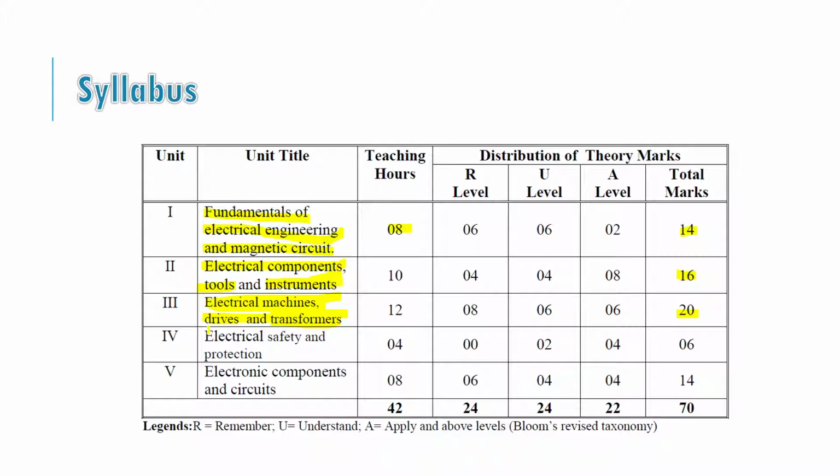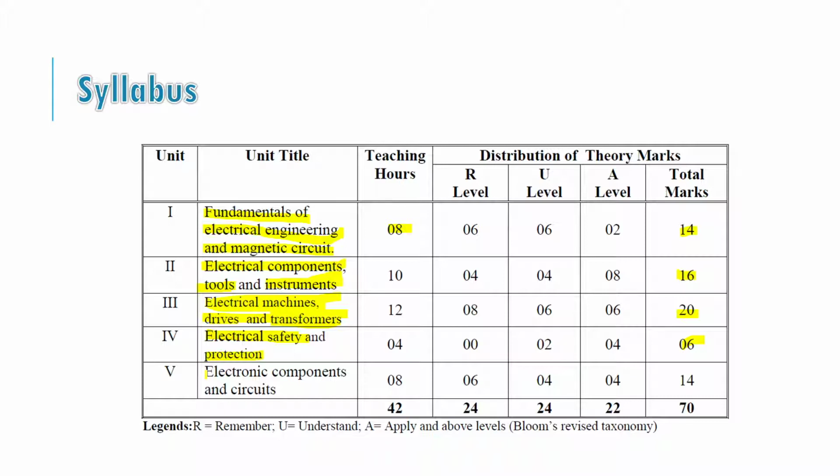The next chapter, number 4, is Electrical Safety and Protection. Most of you students have already seen an MCB or RCCB or ELCB in your house. The technical name is MCB, that is miniature circuit breaker. In electrical safety and protection we will study the various devices that are used for safety purposes in our house as well as in industries. This chapter has 6 marks weightage.